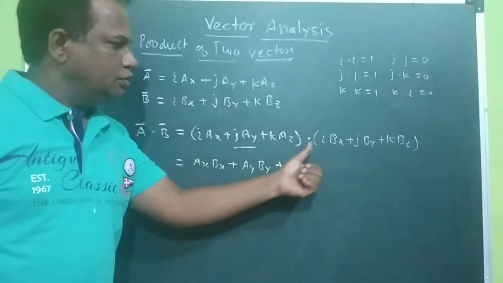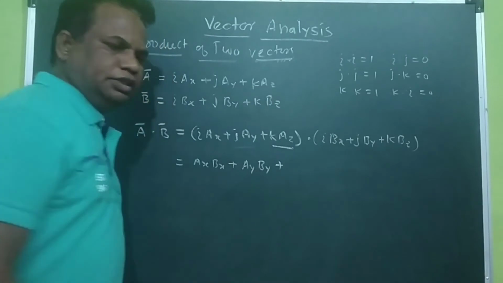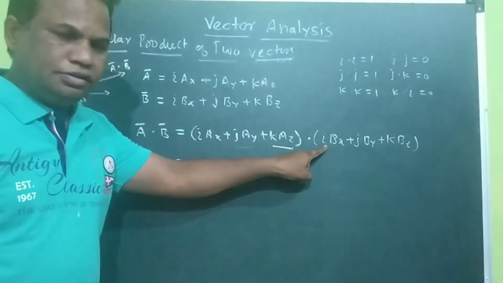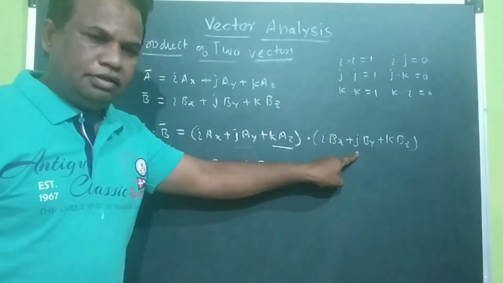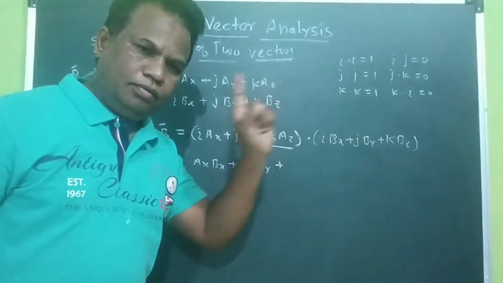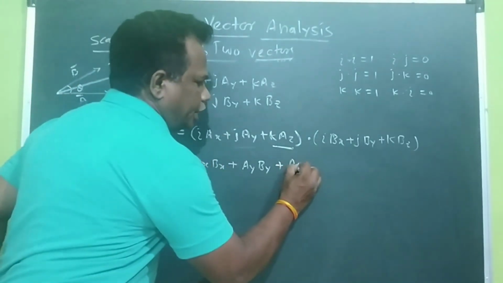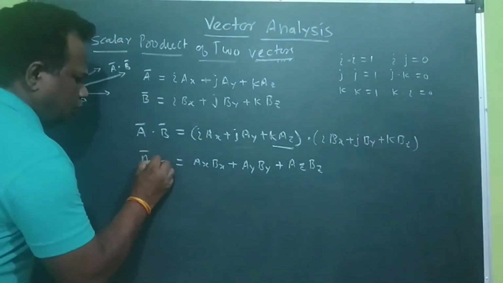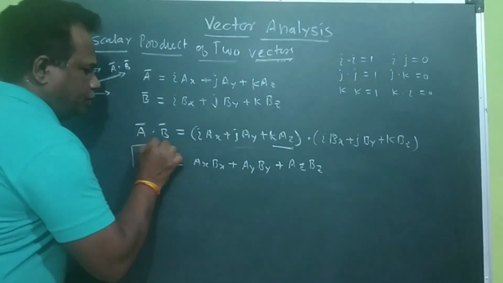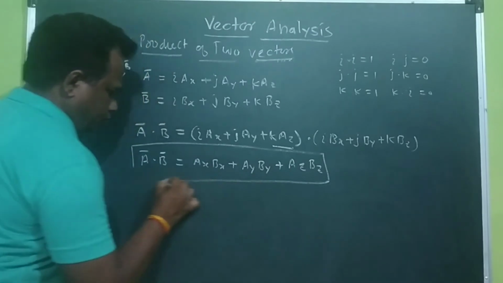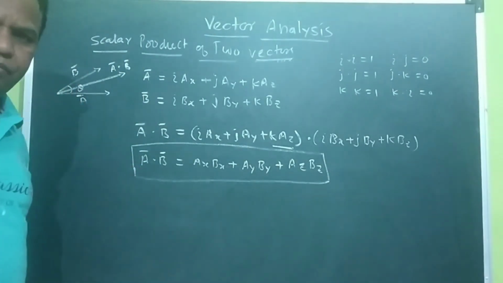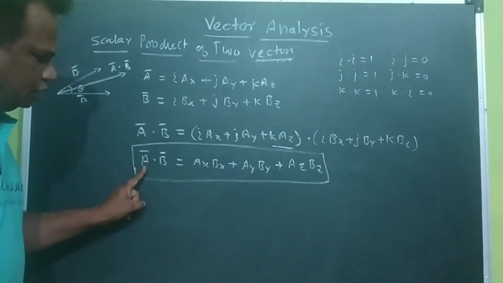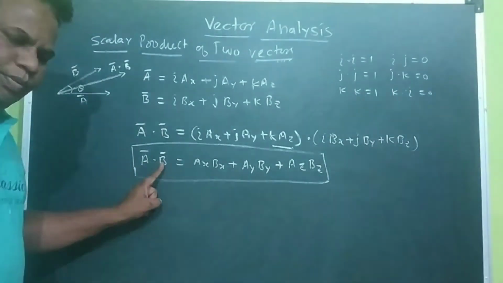Similarly, for the third term, k dot i is 0, k dot j is 0, k dot k is 1, so you obtain AzBz. So what do we obtain here? We obtain the scalar product of two vectors, that means a scalar quantity, whereas A bar and B bar are vector quantities.